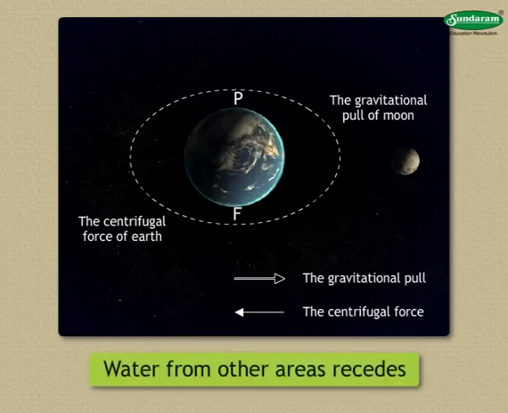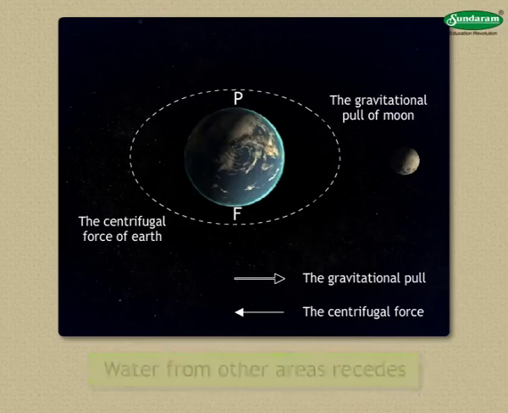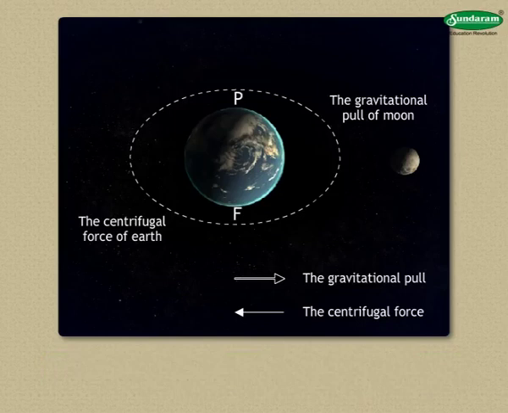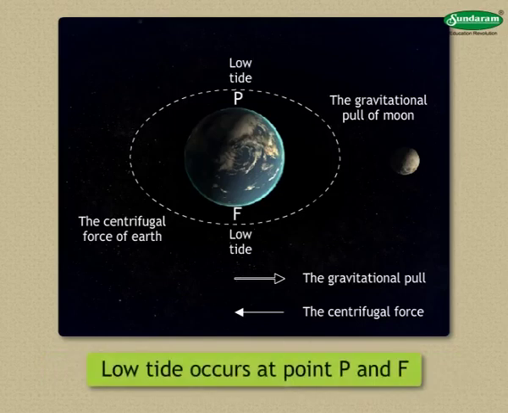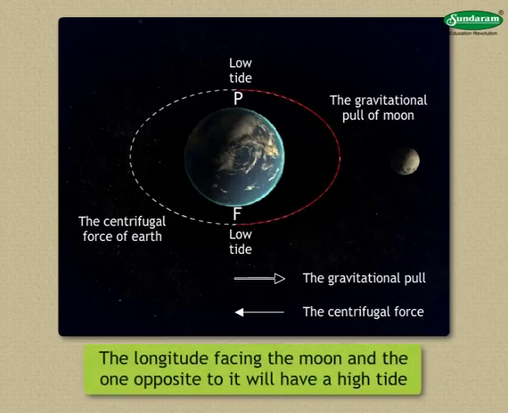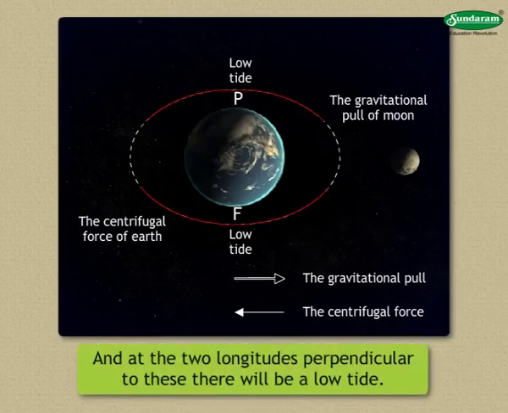Therefore, the water in those other areas recedes. It recedes maximum at points D and F, and so low tide occurs at these points. This means the longitude facing the moon and the one opposite to it will have a high tide, and at the two longitudes perpendicular to these, there will be a low tide.